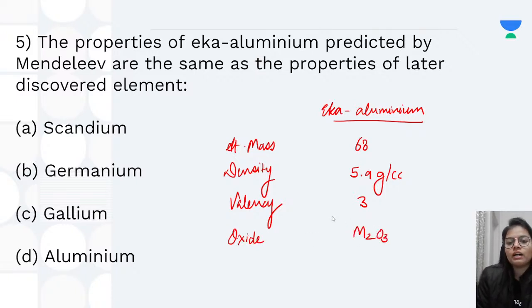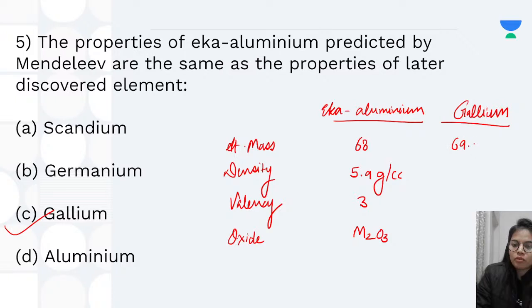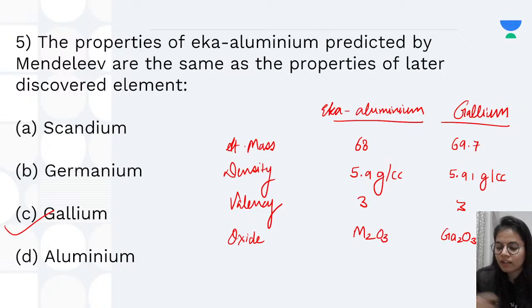Now we had an element which was discovered much later, which is none other than gallium. So gallium had similar properties: the mass was 69.7, the density was 5.91, valency of course was 3, and the formula of oxide was Ga2O3. Okay, so this was the correct answer over here. Okay, I hope this is clear to you.